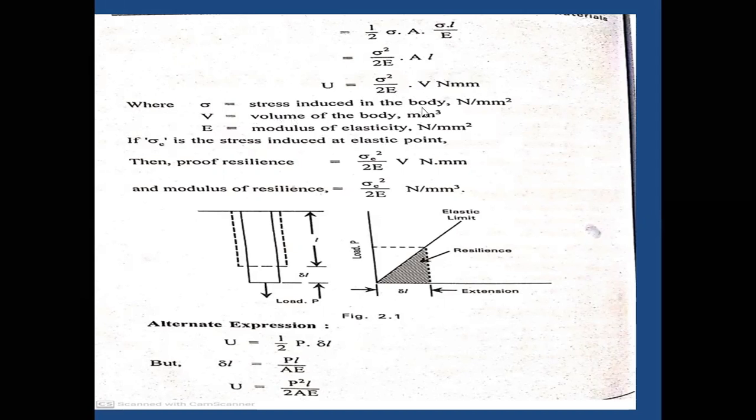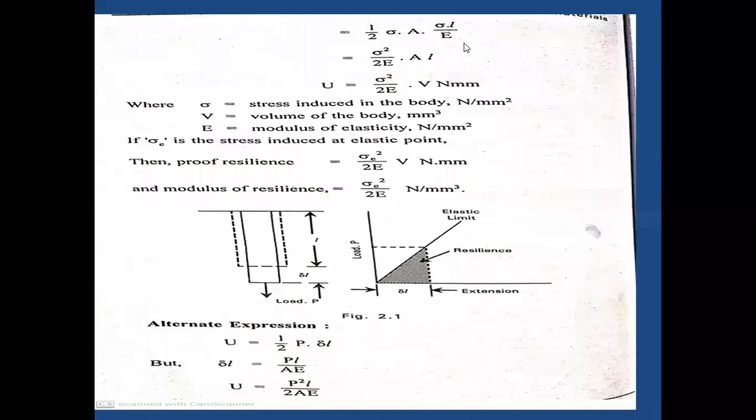Here sigma is the stress induced in the body, in Newton per mm square. V is the volume of the body in mm cube. E is the modulus of elasticity in Newton per mm square. Sigma is the stress induced at the elastic limit. The proof resilience equals sigma square by 2E into V, in Newton mm. This is the formula for the strain energy.